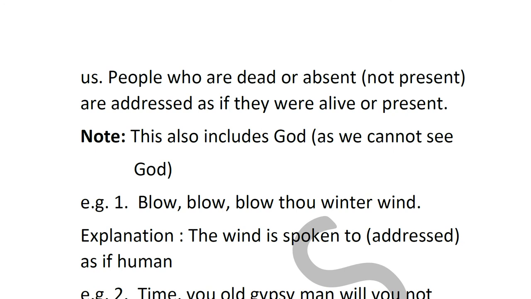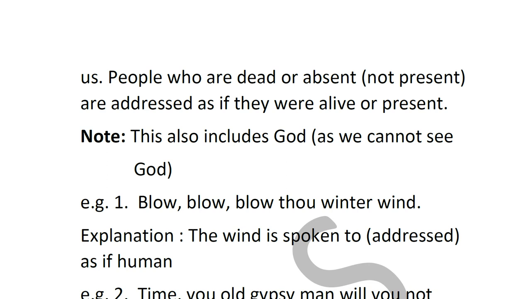Blow, blow, blow, thou winter wind. Now you are addressing the wind. You're telling it to blow. The winter wind is nice and cool, so you want to feel cool, so you are telling the wind to blow. You're speaking to the wind as if it is listening and as if it can hear you.